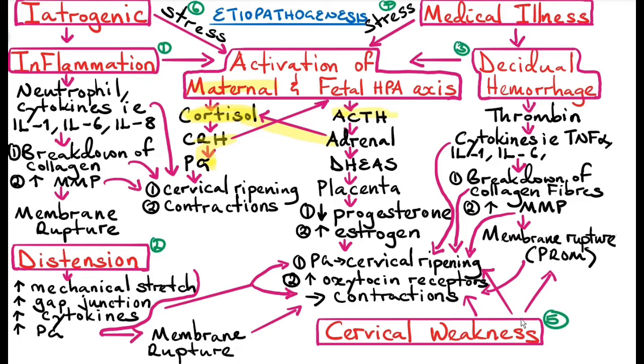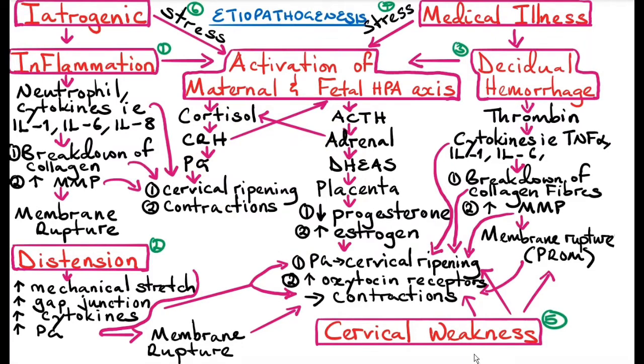So there's a cycle playing here that ends up in production of prostaglandin and oxytocin. Prostaglandin causes cervical ripening and also causes myometrial contractions. Iatrogenic and inflammatory or infectious causes also trigger the activation of the maternal and fetal hypothalamic pituitary adrenal axis.